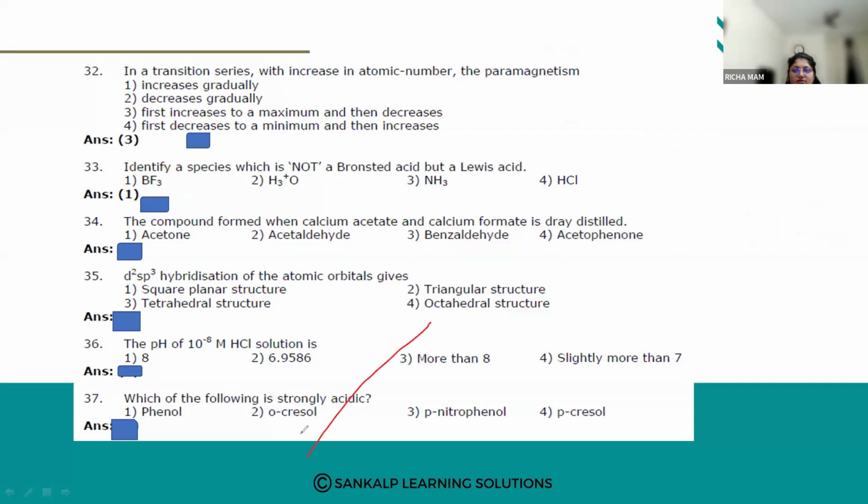Next question. The compound formed when calcium acetate and calcium formate is dry distilled. First one acetone, second one acetaldehyde, third one benzaldehyde, fourth one acetophenone.